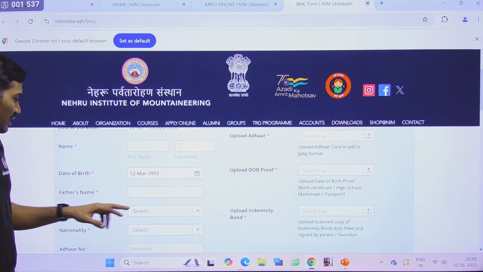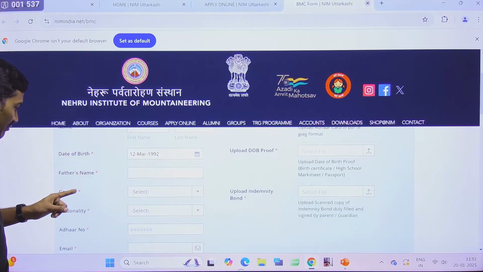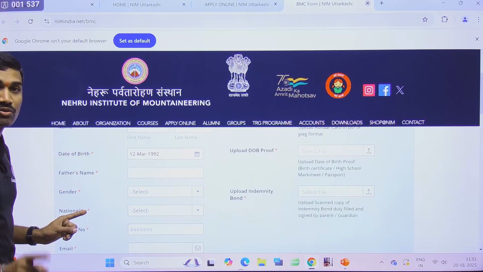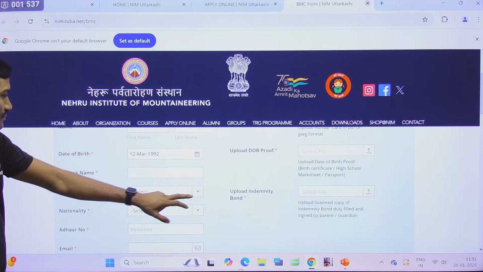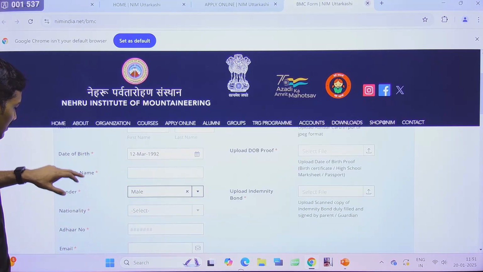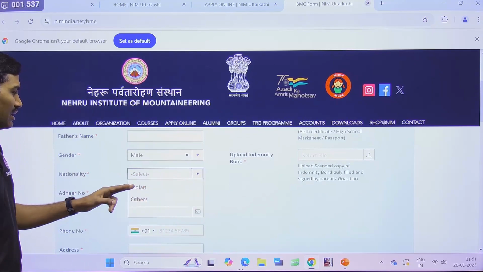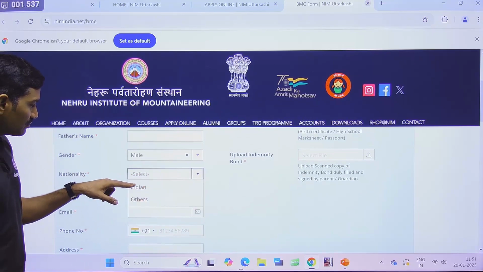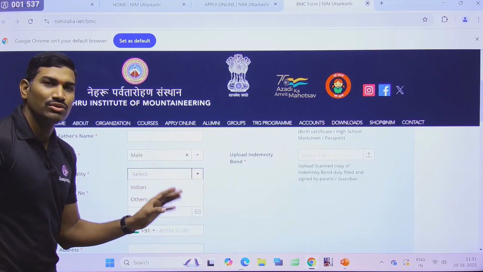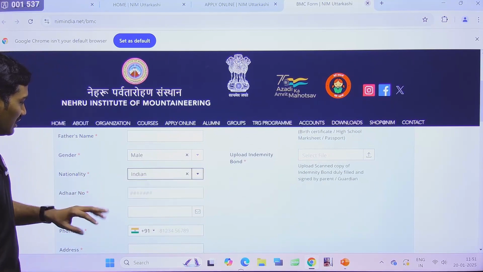Okay, next one. Father's name right here. Please remember those which have this asterisk symbol are compulsory, you need to fill them. And gender. Suppose male, you just select male. And the nationality, whether Indian or others. Those who are Indians, select Indian. If they are foreigners, you need to select others. Suppose Indian, I am clicking here.